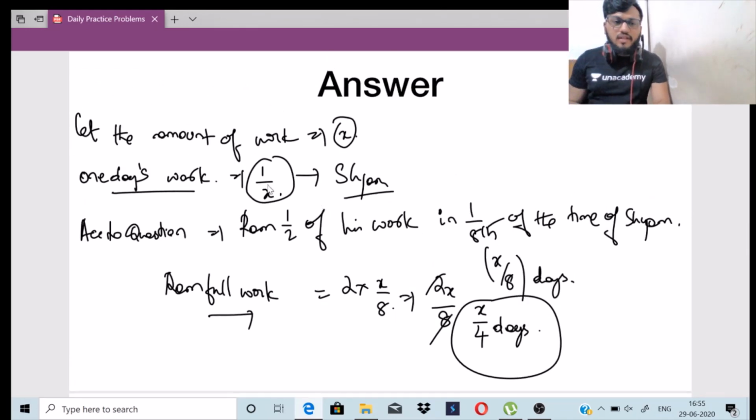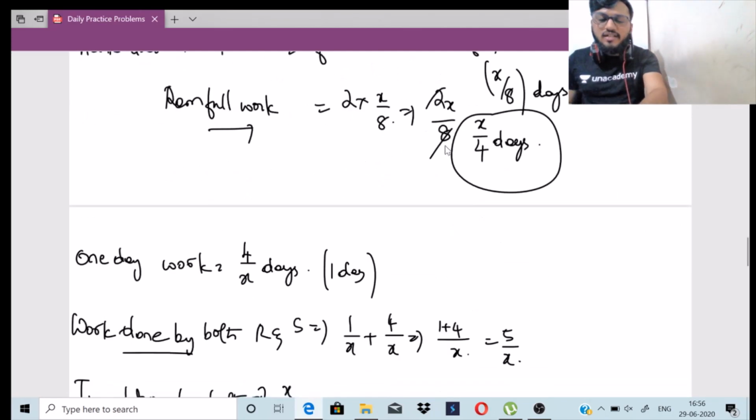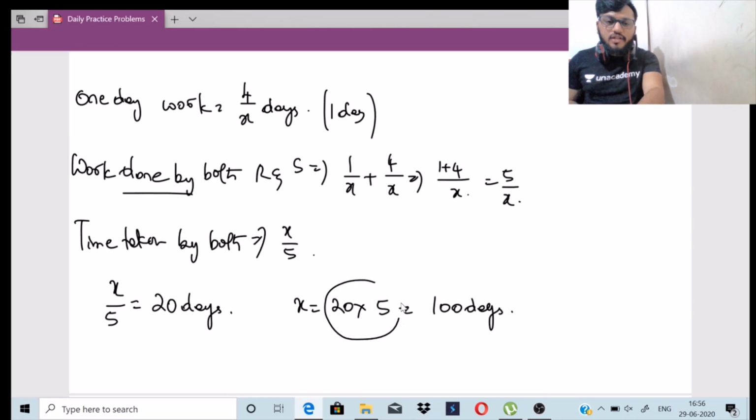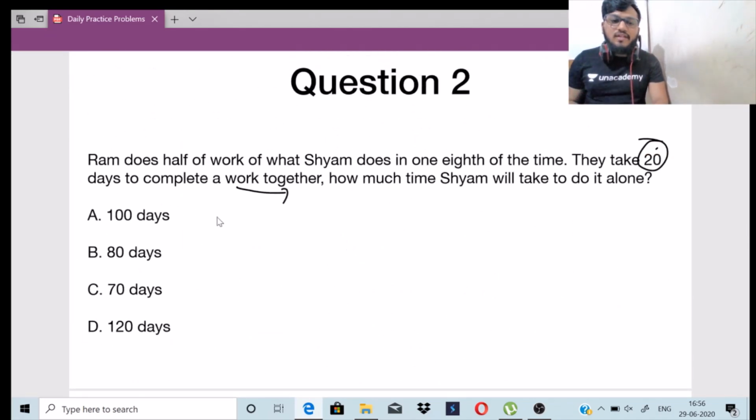Go back to the first one. Let the amount of work done by Shyam, so what did I write it as? The amount of work done by Shyam is X days. So in X days, he is doing this amount of work. So his 1 day's work is 1 by X. In 1 day, he is doing that 1 by X of it. So X is actually 20 into 5, 100 days. So the answer here will be Shyam will take 100 days alone for doing this work.